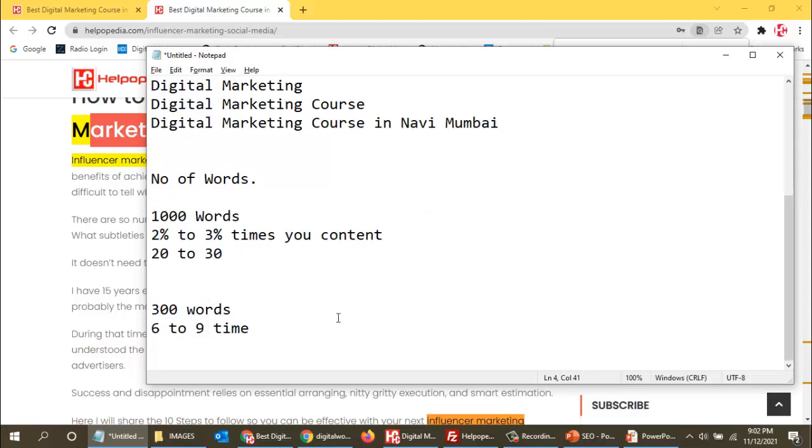So every page will have a different keyword. This page will contain 6 to 9. So you have to remember the formula of 2 to 3% of your content. 2% of the number of words that your article, or your blog, or your page is, whatever it is. You have to use it for a minimum of 2% to a maximum of 3% in your page. So that is keyword usage.